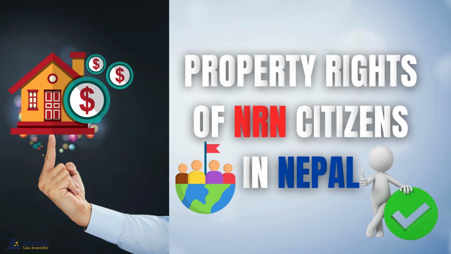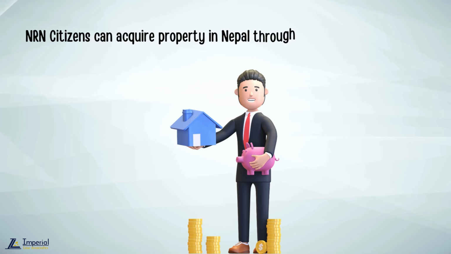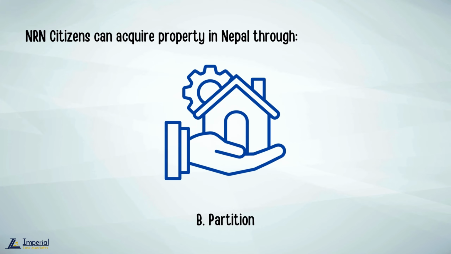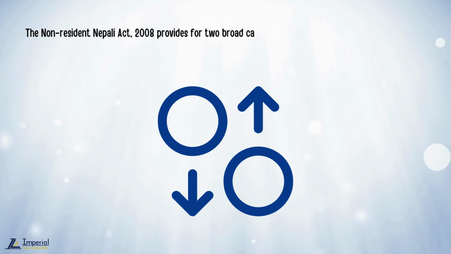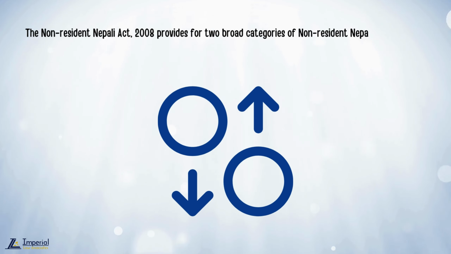Property rights of non-resident Nepali citizens in Nepal. NRN citizens can acquire property in Nepal through A. Purchase, B. Partition, C. Inheritance. The Non-resident Nepali Act 2008 provides for two broad categories of non-resident Nepali, NRN.